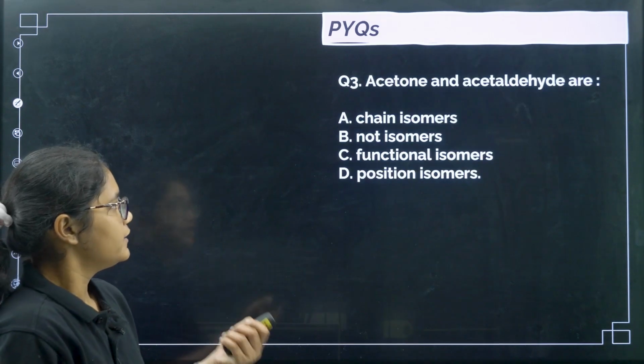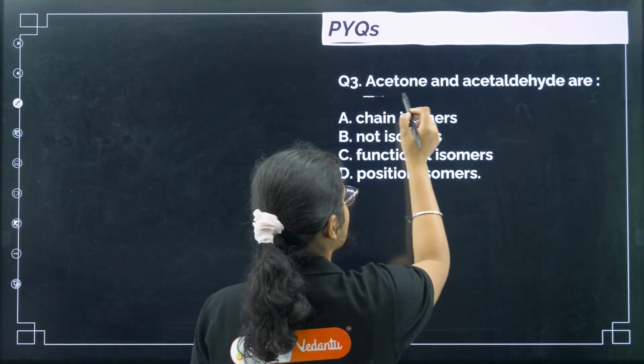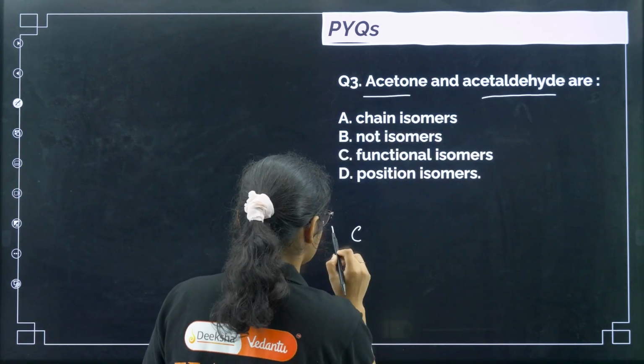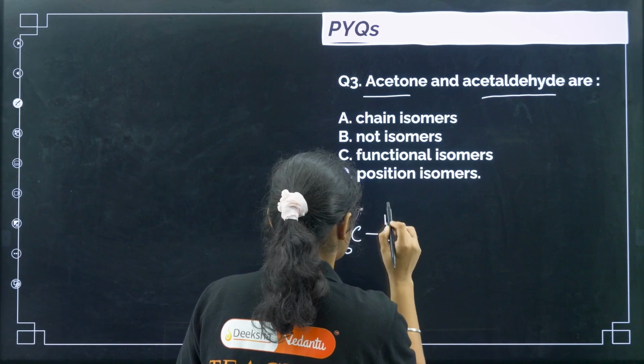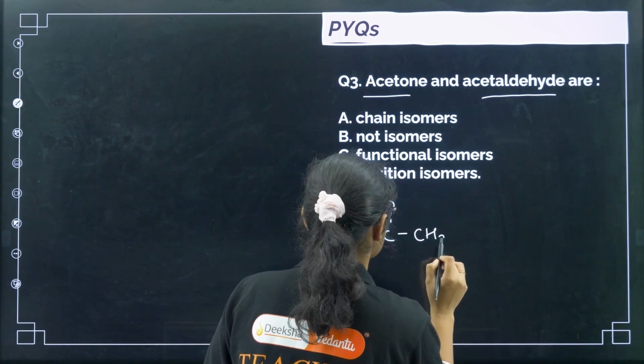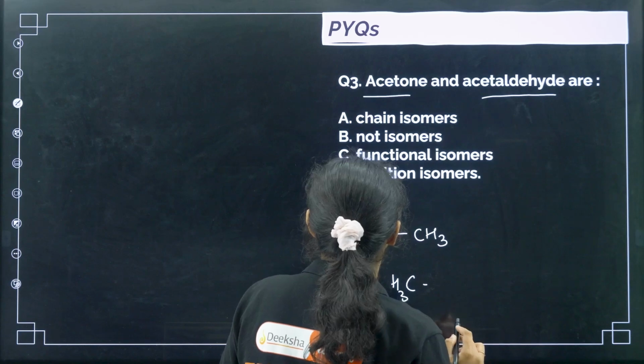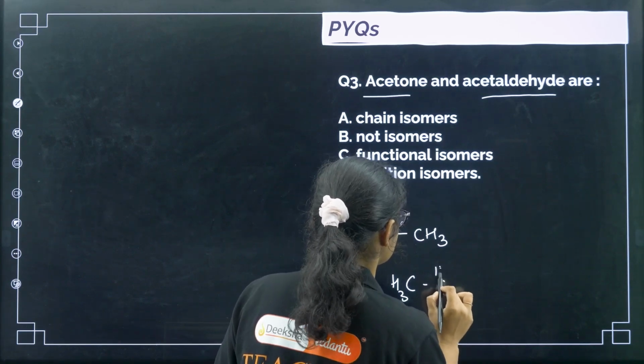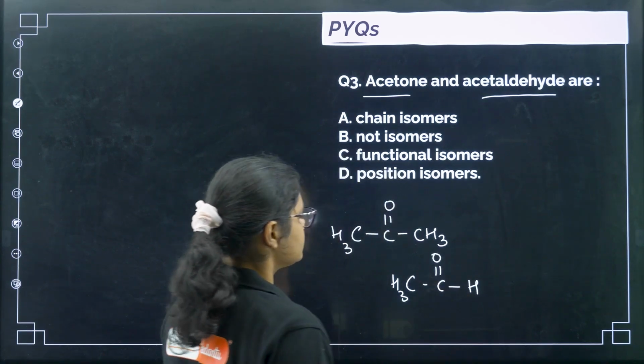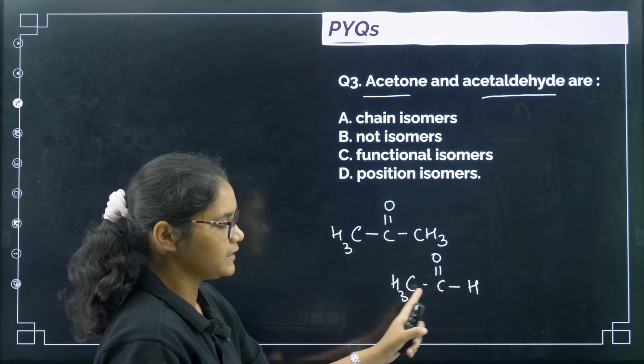Okay. Next, acetone and acetaldehyde are. So we have acetone like this, CH3COCH3, and acetaldehyde we have CH3CHO, right? So now you see here there are 3 carbons, here there are 2 carbons.